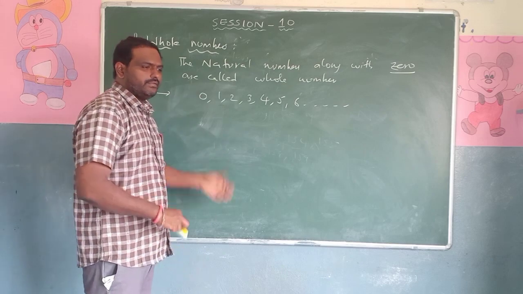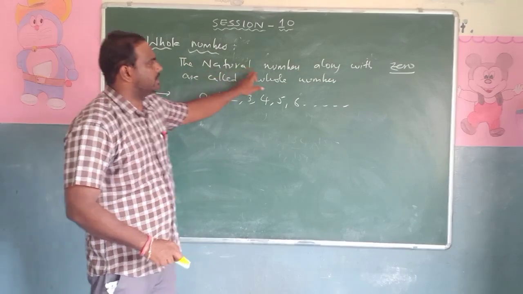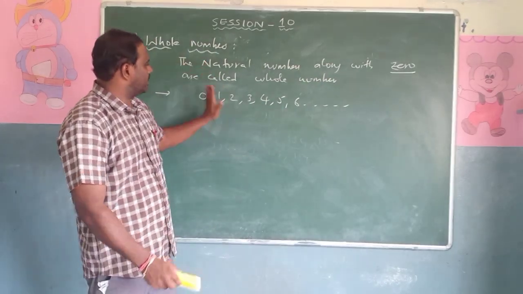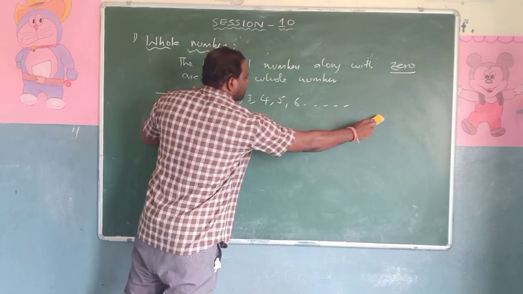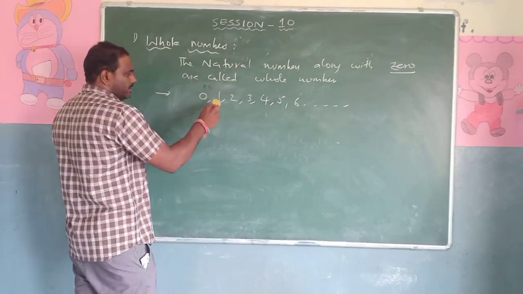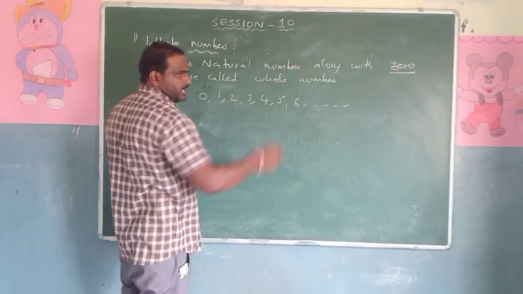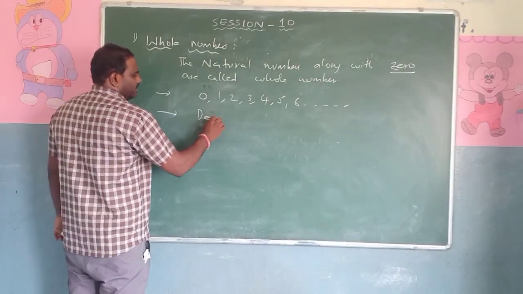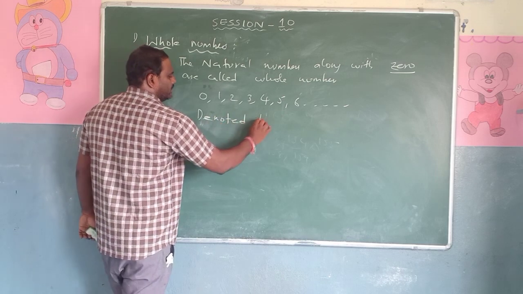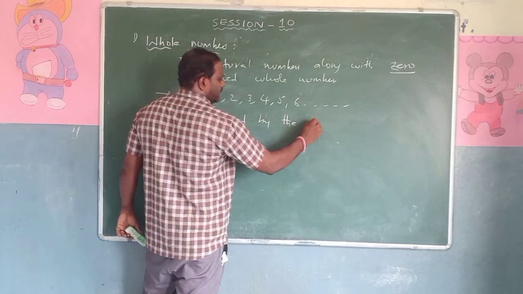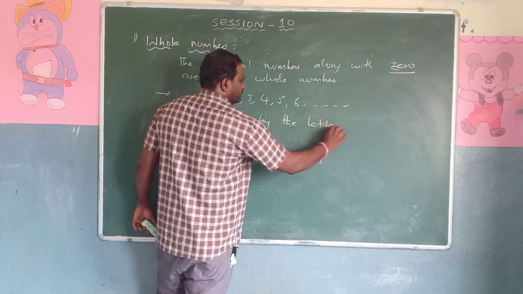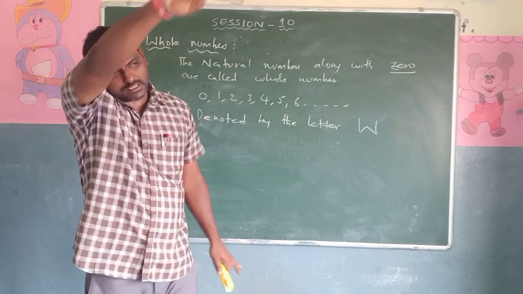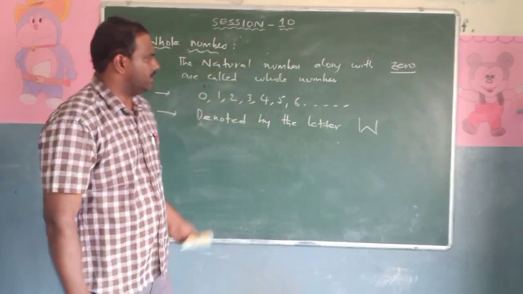So what is the definition in this one? The natural numbers along with 0 are called whole numbers. First we have to write the natural numbers. All these are natural numbers. If we include 0 also, then they are whole numbers. And what is the next one? Yes, the symbol. It is denoted by the letter capital W. So whole numbers are denoted by the letter capital W.